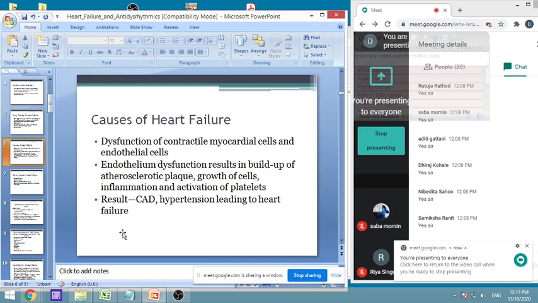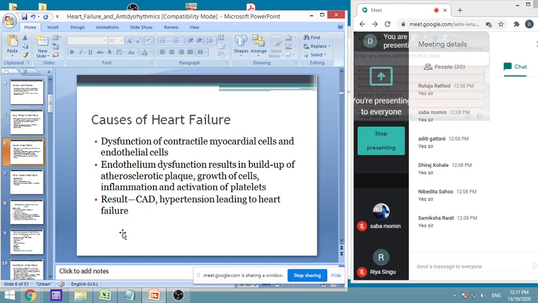This is because of dysfunction of the contractile myocardial cells and endothelial cells. It can be because of endothelial dysfunction, that results in build-up of atherosclerotic plaque, growth of cells, inflammation, activation of platelets, and then it can simultaneously cause certain diseases, that is, coronary artery disease.